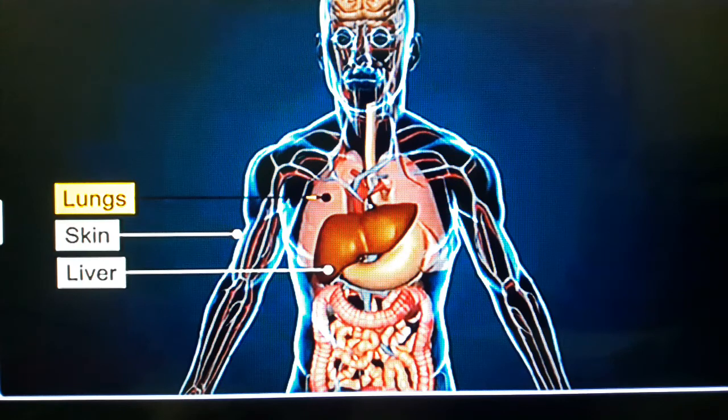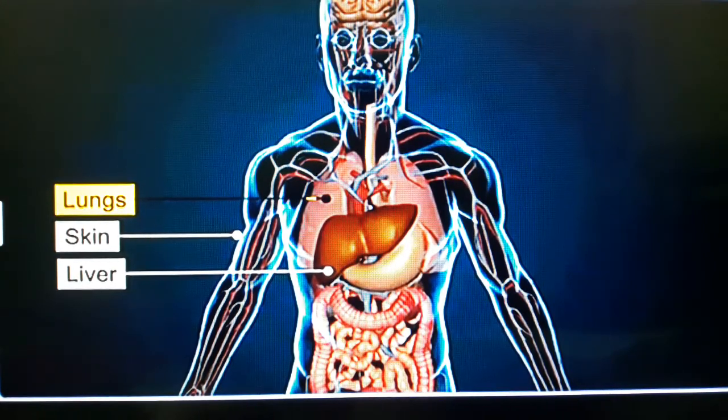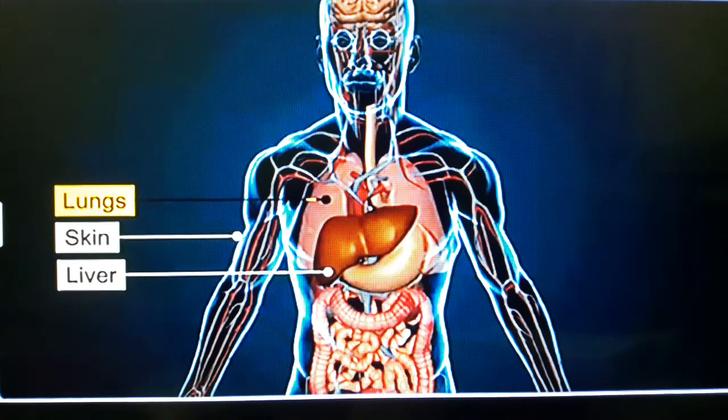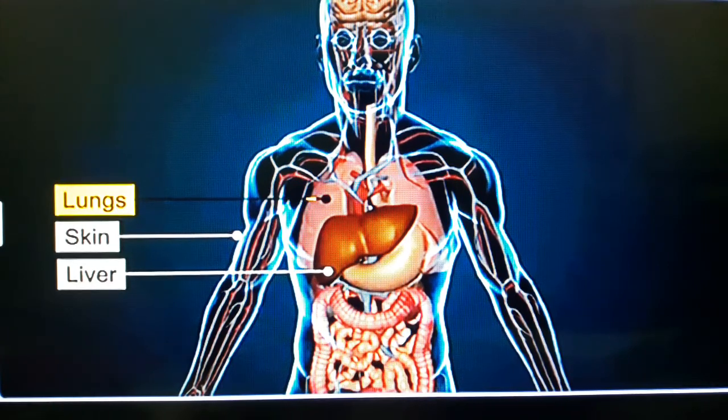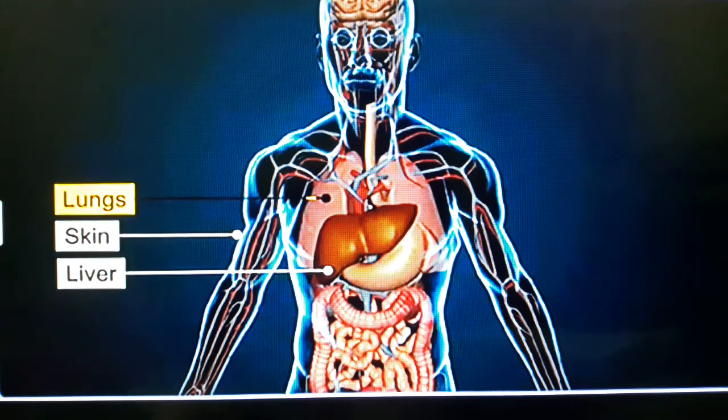Platyhelminthes, tapeworm and planaria: protonephridia or flame cells help in osmoregulation and excretion. Annelida, earthworm: nephridia help in excretion and osmoregulation. Crustaceans like crab and prawn: green glands or antennal glands help in excretion and osmoregulation. Some insects like cockroach: Malpighian tubules help in excretion and osmoregulation. In this way, these are the excretory organs of invertebrates.